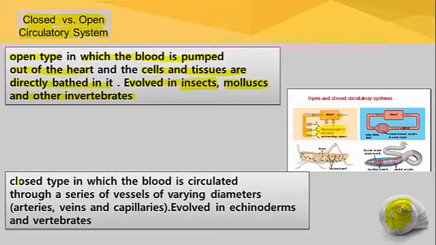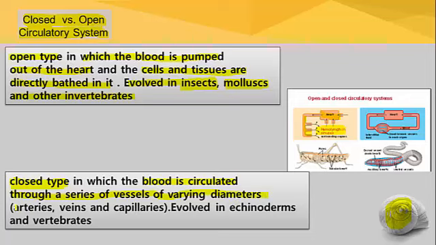Then the opposite term to that, closed type of circulatory system. So here I told you the blood vessels are absent. Obviously here the blood vessels are present. Let us have a look at the definition. In closed type, blood is circulated through a series of vessels of varying diameters.